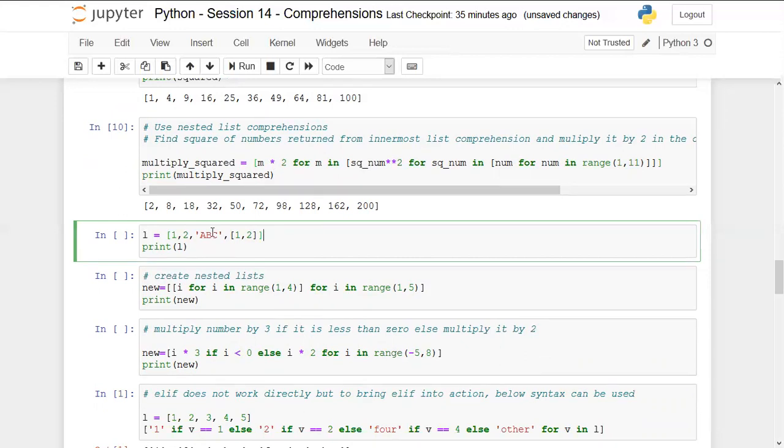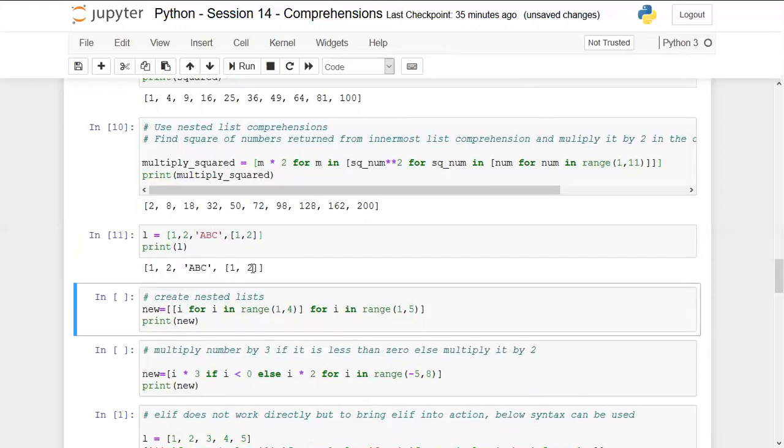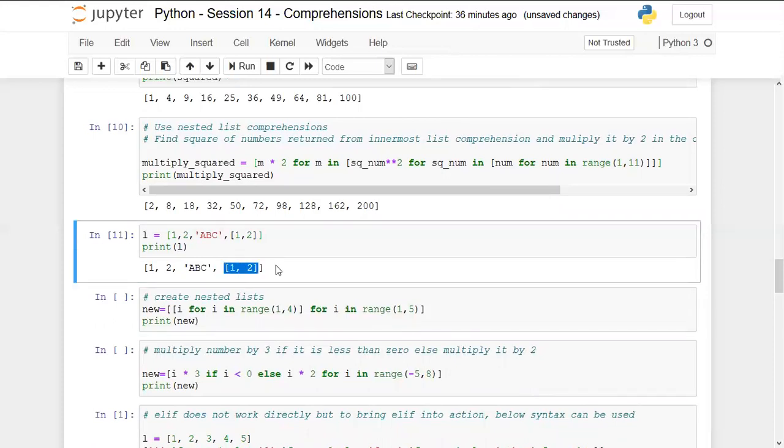So they can include numbers, strings, or even a list inside a list, as I'm defining here. So the first two elements are numbers, the third element is a string, and the fourth element is a list. And if I run this, you can see that the fourth element, which is the last element, is a list inside a list. So we can also store such elements inside a list.